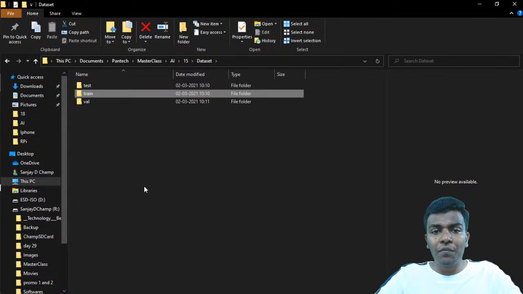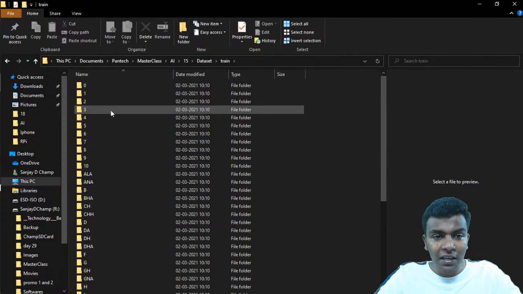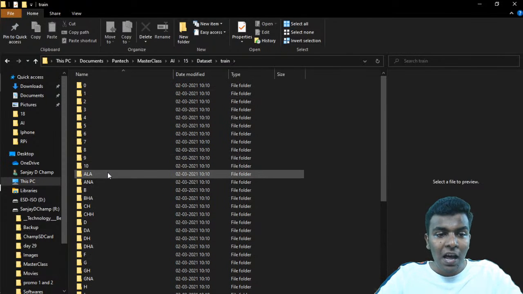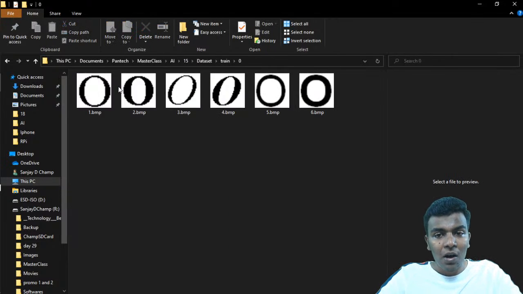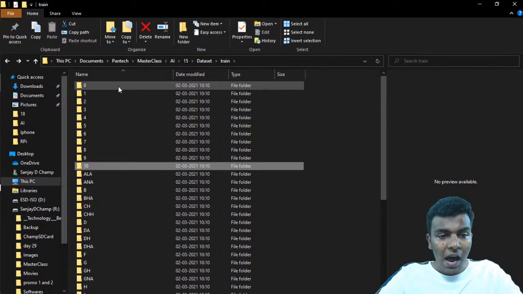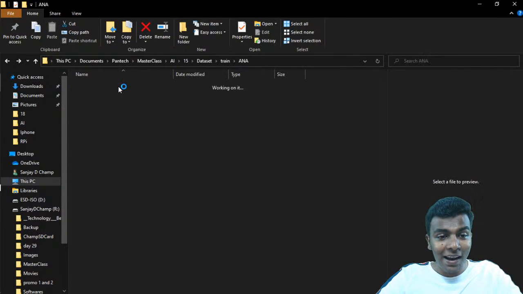So here, if you go to the folder called training, in the training folder we have a lot of classes. If you see here, there are 0, 1, 2, 3 up to 10, and then ALA. So let's see how it looks. Okay, 0 and 1 are fine, and if you see ALA, and then Anna, I don't know, guys, please don't mistake me.